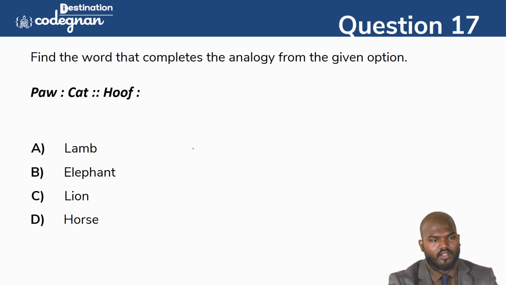And going for the next one, that is paw, cat. So paw means what? The paw, cat, foot, we can call it paw. And hoofs, we can call it the, so horse. Okay, that is hoof, horse.